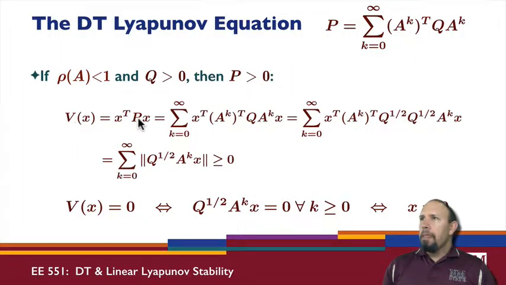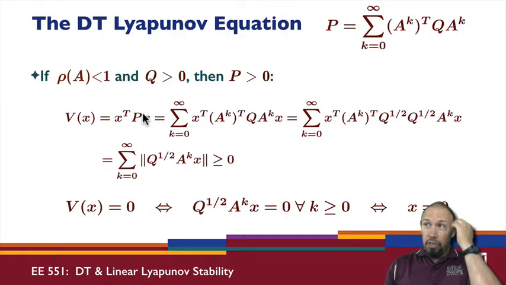So one way to prove a matrix is positive definite is to show that this quadratic form is a positive definite function. So that's what we're going to do. We're going to show that this is a positive definite function because those two are intimately related, positive definite functions and positive definite matrices. So I'm going to prove that this is a positive definite function, which means I have to do two things. I have to prove that this quantity is greater than or equal to 0 for all x, and that it's equal to 0 if and only if x is equal to 0.